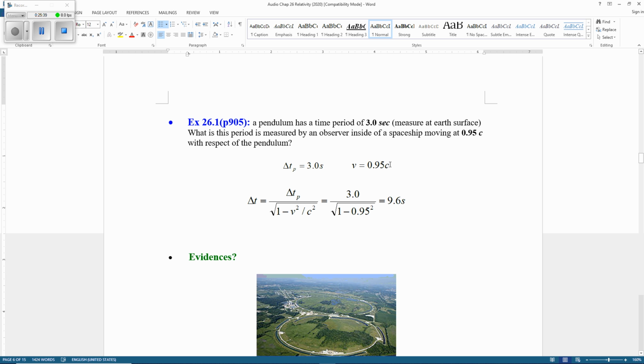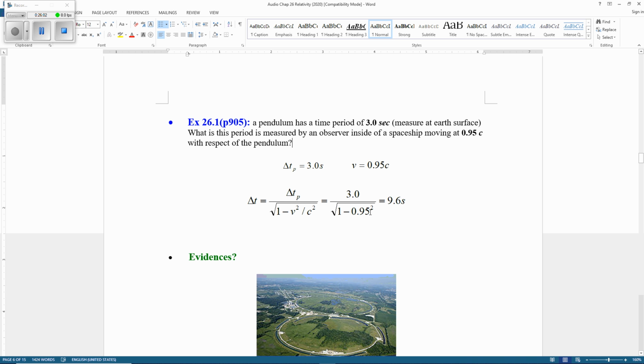Because this has c, when you square, that is 0.95 squared times c squared, divided by c squared, so c squared cancels. So now you have 3 divided by the square root of 1 minus 0.95 squared.